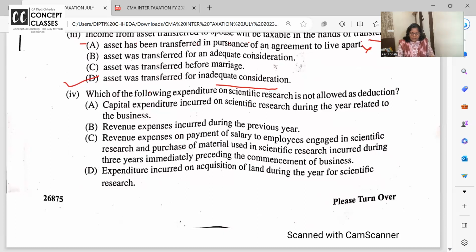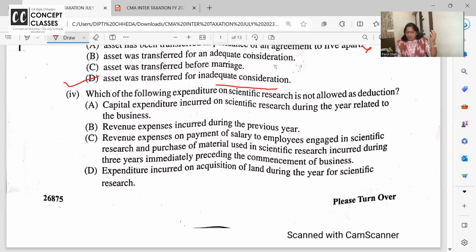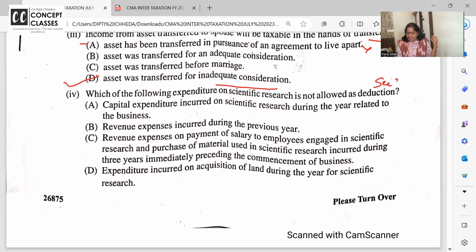Which of the following expenditure on scientific research is not allowed as deduction? Now, this is in section 35, scientific research expense: in-house, revenue, capital, building, everything is allowed.